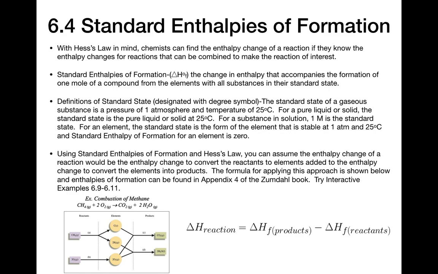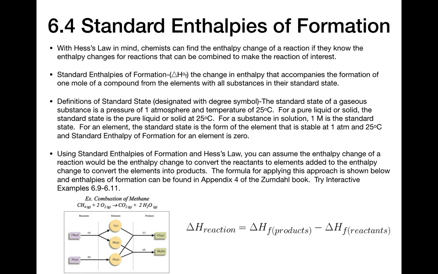Now, with that in mind, Hess's law and the idea of adding reactions together to get the delta H's for other reactions, chemists want to find the delta H of various reactions, and one thing that might come to mind is maybe we could take a set of chemical reactions that we know the enthalpy changes for, and then by using that set we could combine them in various ways to make some different reaction that's not in our list, but simply we can take reactions we have in our list and add them up to make the reaction that we want.